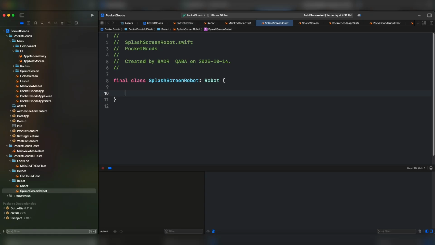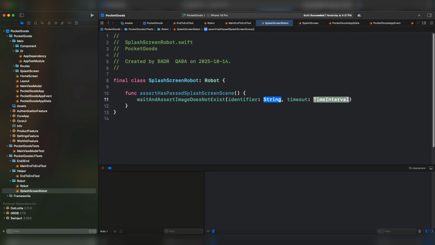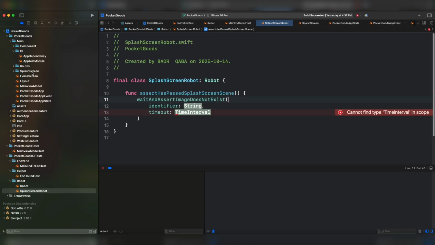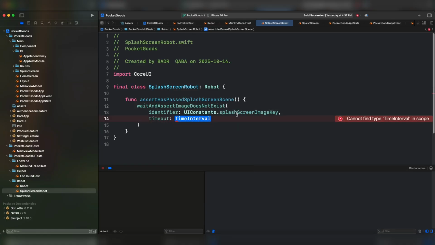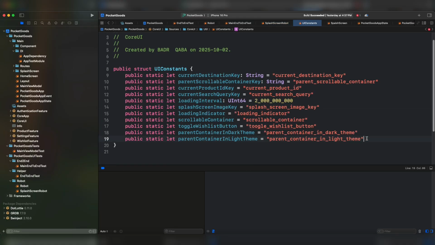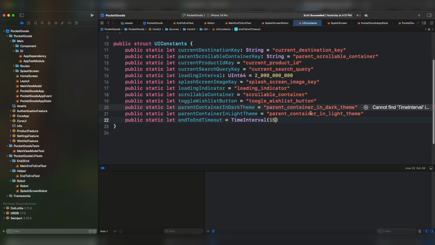The function that we're going to define here is to make sure that the splash screen is invisible after a certain timeout, by calling wait and assert image does not exist. If you do remember, under the splash screen, we have set the image as the main brand of our application. For the identifier, splash screen image key. For the timeout, under the constants, I'm going to create here a default timeout for testing. Let's call it end-to-end timeout. Let's wrap this with time interval and import foundation. We are very patient. We're going to do 15 seconds.